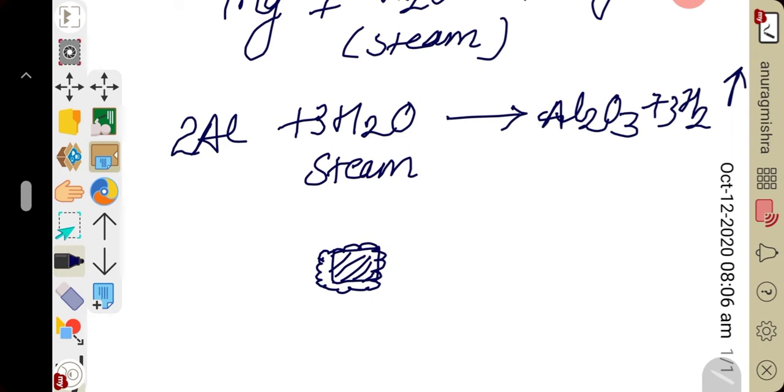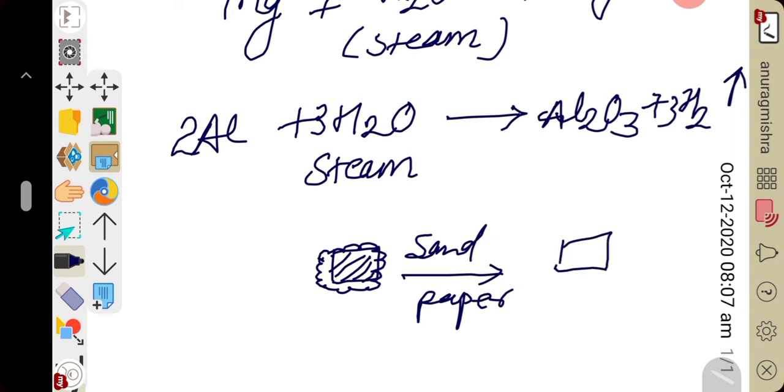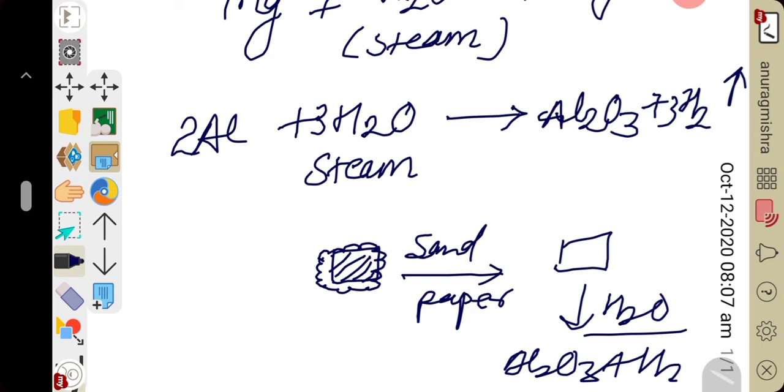So whenever you perform the reaction of aluminium with steam, first of all you have to rub the upper surface with sandpaper. Rub it with sandpaper, then you will get a pure piece of aluminium. Now this aluminium can undergo reaction with water, or you can say steam, to produce Al2O3 and hydrogen. I hope you people understood, right? Clear? Okay. Sometimes it is asked in the question, like give reason.